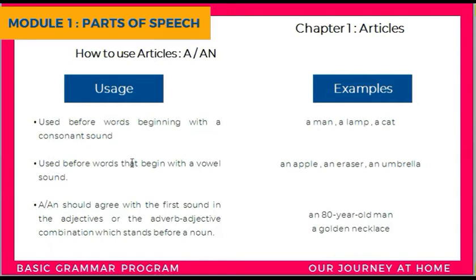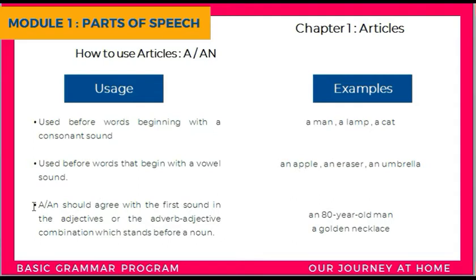Secondly, use an before words that begin with a vowel sound. An apple, an eraser, an umbrella.